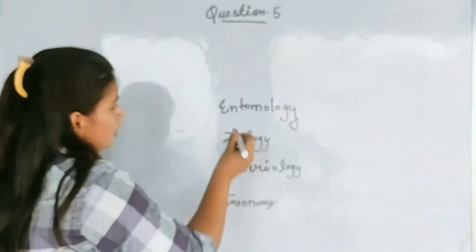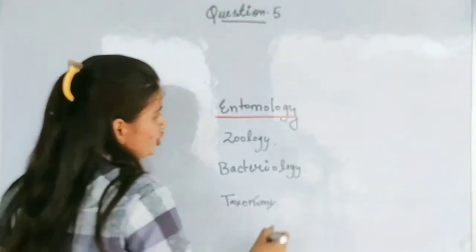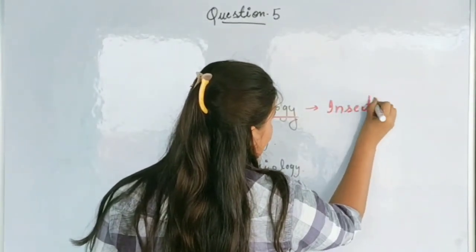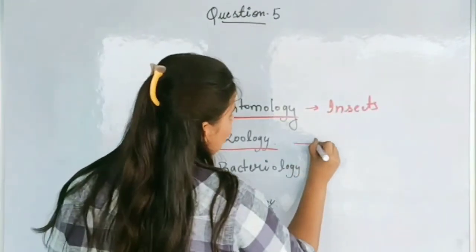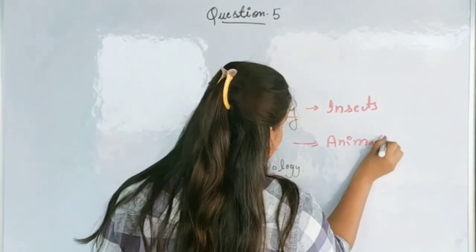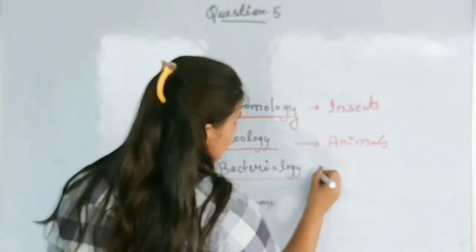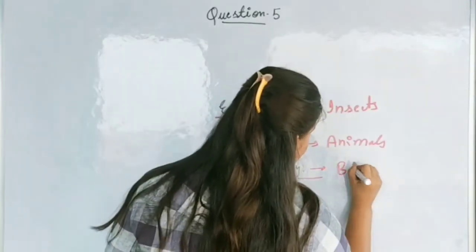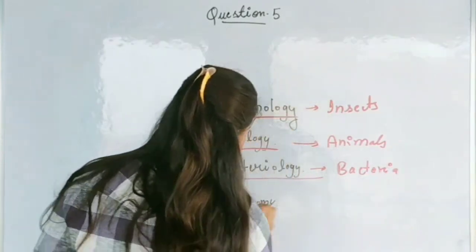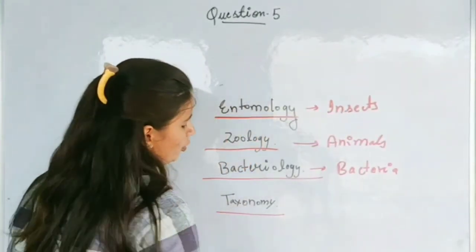The first term is entomology, which is the study of insects. The second term is zoology, which is the study of animals. The third term is bacteriology, which is the study of bacteria. And the fourth term is taxonomy.